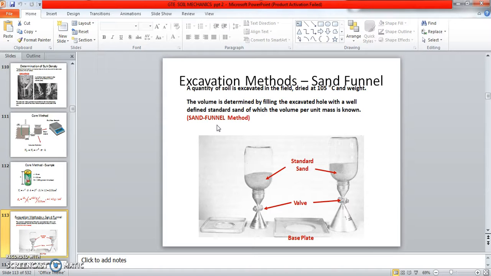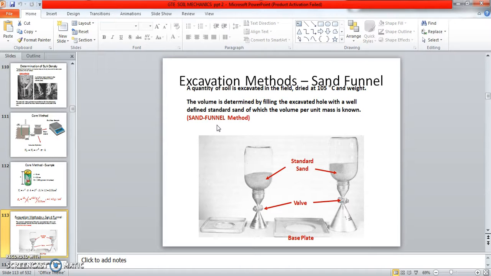So this is the excavation method, the sand funnel method. The quantity of soil excavated in the field is dried at 105 degrees and weighed. The volume is determined by filling the excavated hole with a well-defined standard sand of known volume per unit mass using the sand funnel method. So this is one type of method. We excavate the soil, dry it at 105 degrees, and take the weight and volume. You have to determine how much volume it will hold.